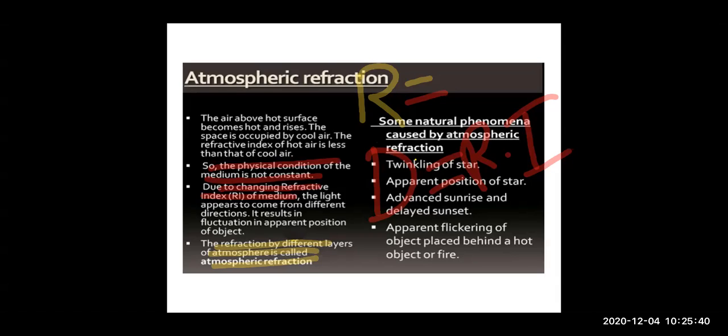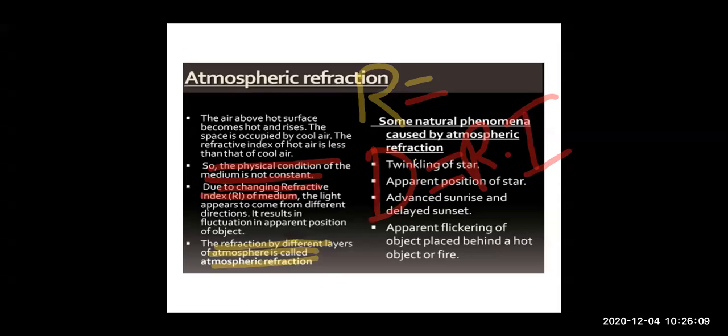So this is about atmospheric refraction, that in atmosphere, the layers which are far from the earth are optically rarer medium, and the layers of the atmosphere which are close to the earth are optically denser medium. So the sunlight undergoes refraction when it passes from rarer medium to denser medium, and this is known as atmospheric refraction.